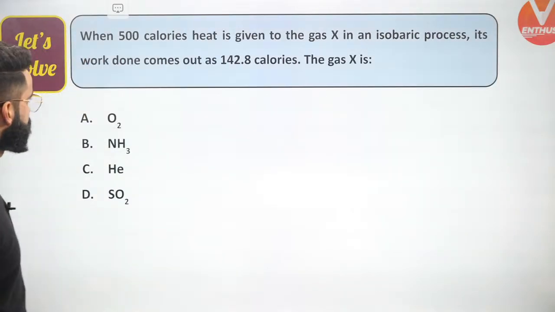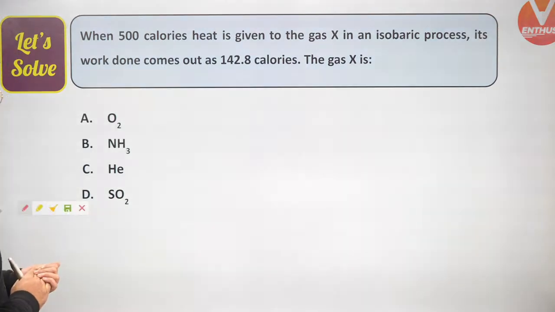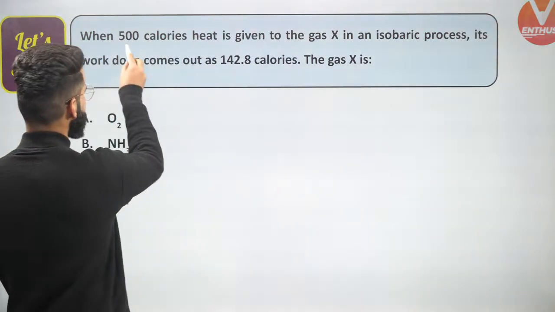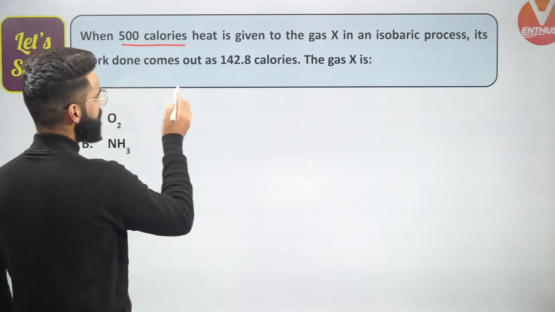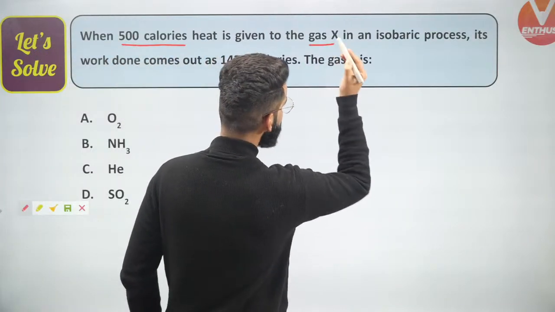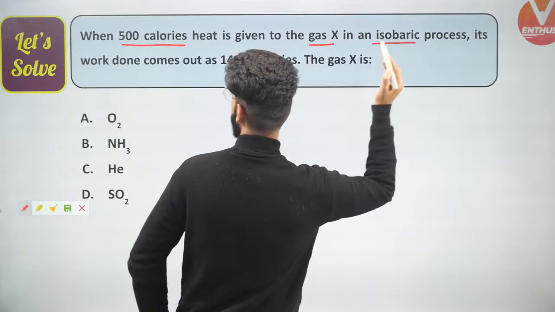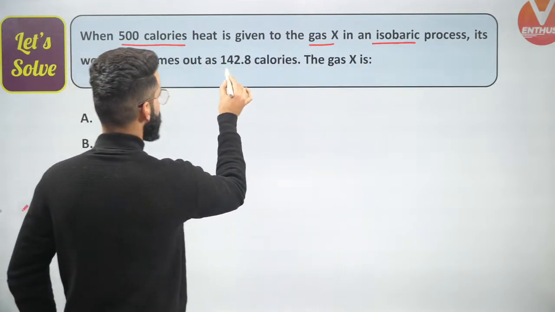Let me move on to one more question then. Let's get to know how this question is to be solved. When 500 calories of heat is given to the gas X in an isobaric process, its work done comes out to be this much.